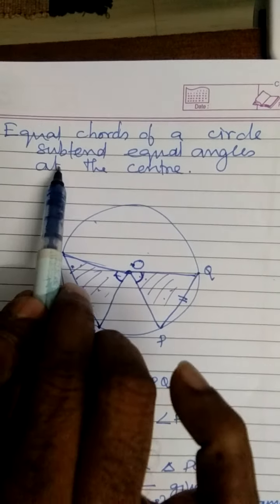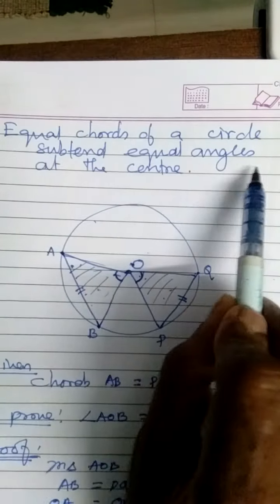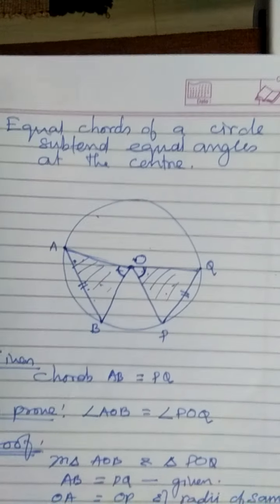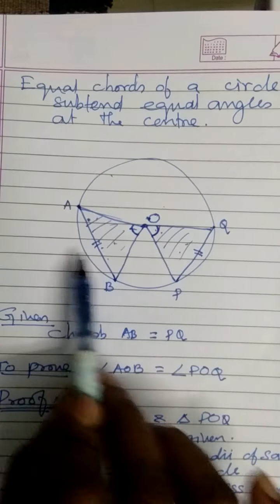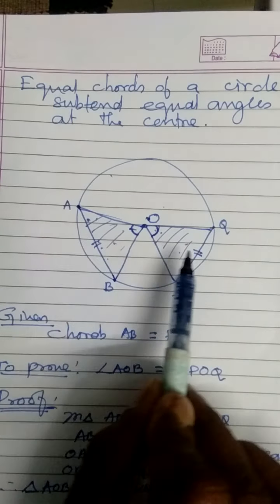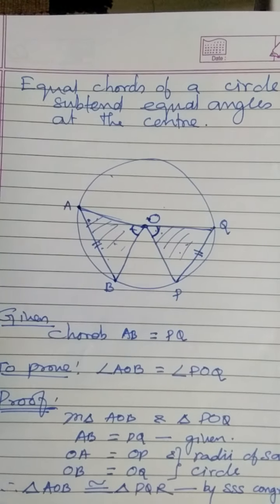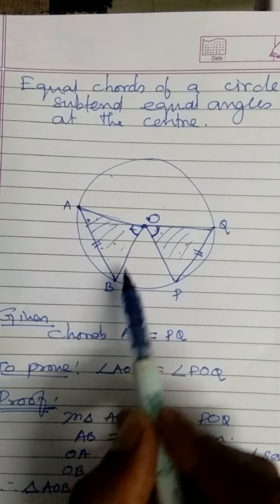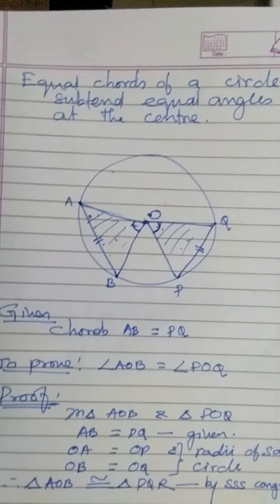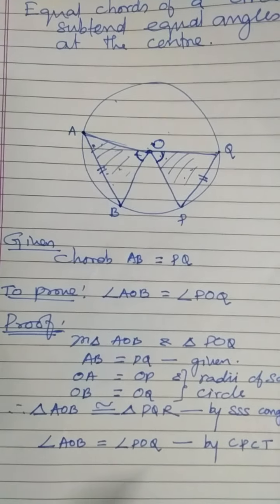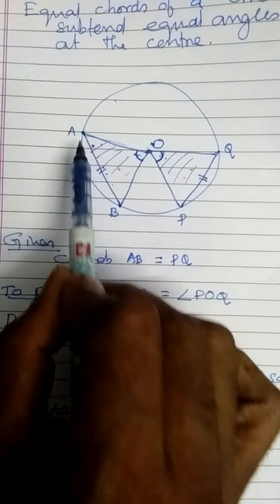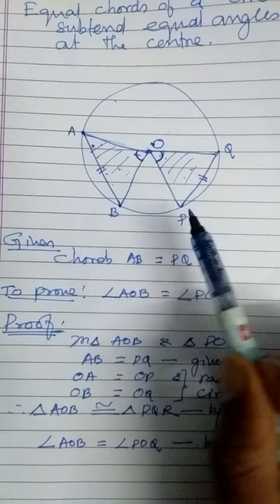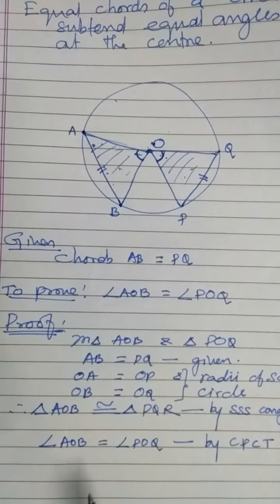So now you see that we have proved this very important property of circles, that equal chords of a circle subtend equal angles at the center. We take any circle, and in that circle any two chords, say AB and PQ, of equal length. Then we join the endpoints of the chords with the center, and we have to prove that angle AOB and angle POQ are equal.